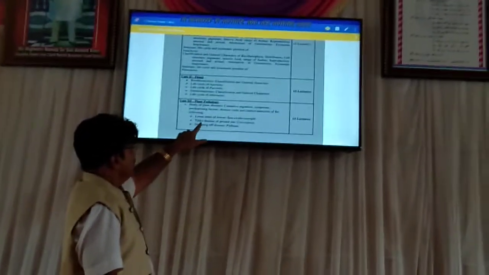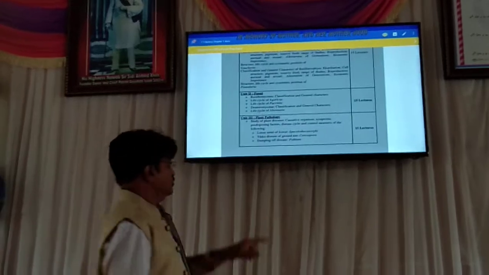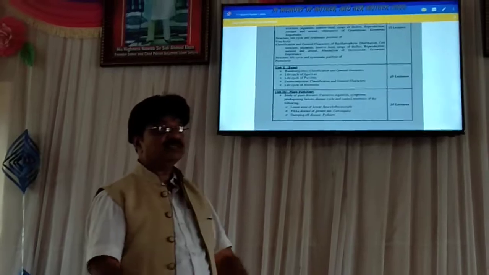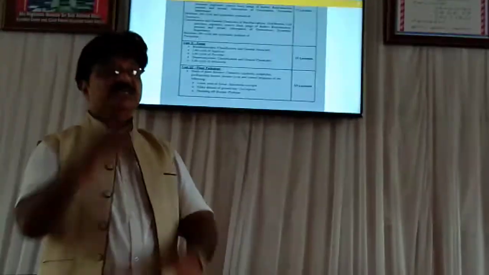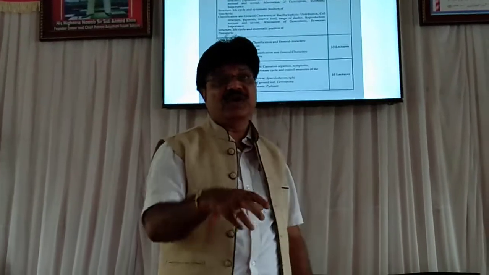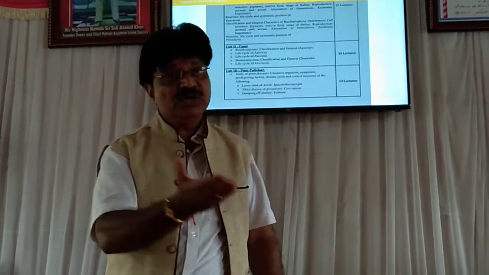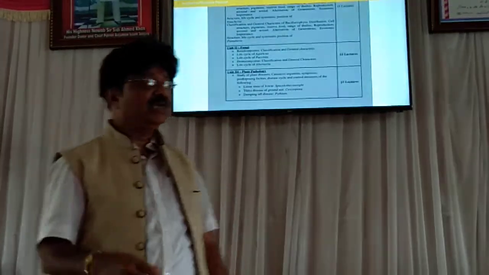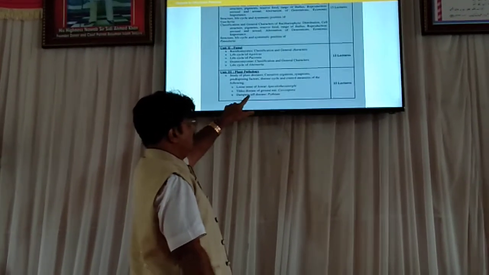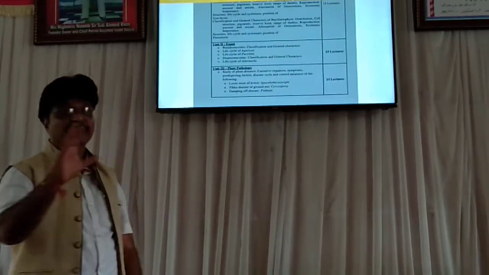Then the next disease we have to learn about is the tikka disease of groundnut. The next one is called damping off disease. Damping off means the plant is erect but it damps off because the causative organism, the fungus or pathogen, attacks at the root level, at the stem junction, and that is how the plant damps off. So these are the three diseases we have to learn in plant pathology.